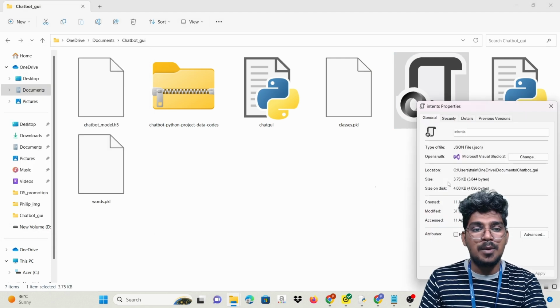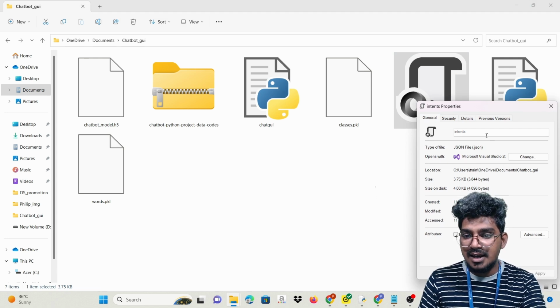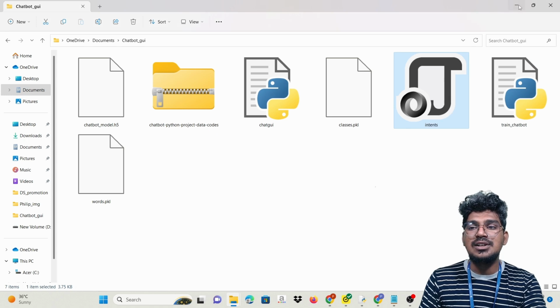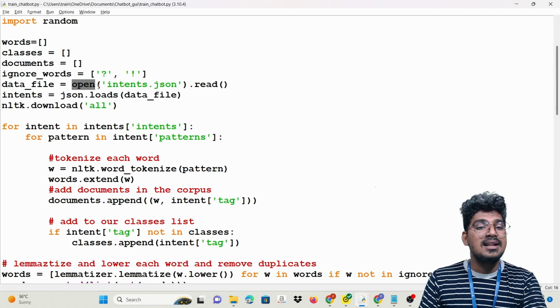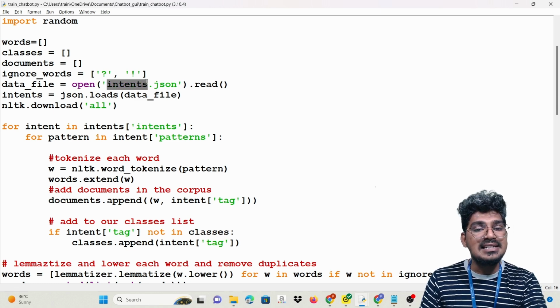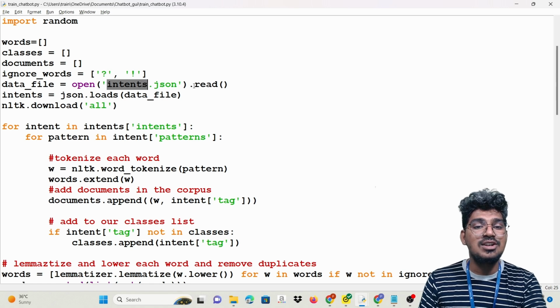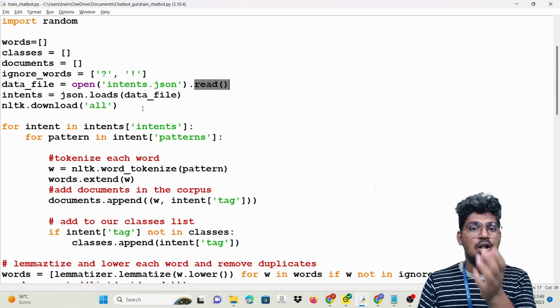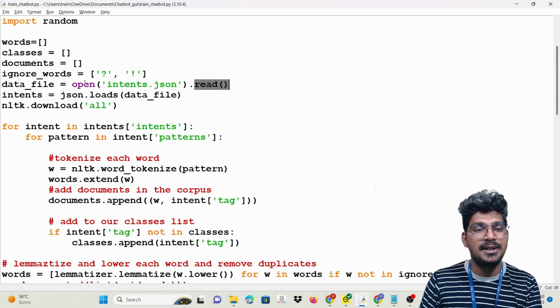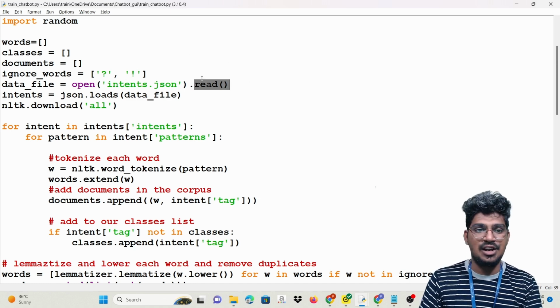I'm going to open the properties of this particular file, the intents JSON file. This is actually the dataset. So data file is equal to open, then mention the particular intents.json, then .read. That is actually the JSON file. The .read function will help to read that particular JSON file.